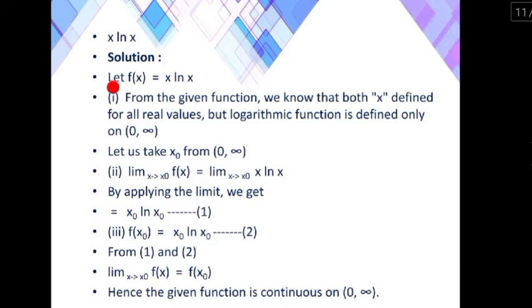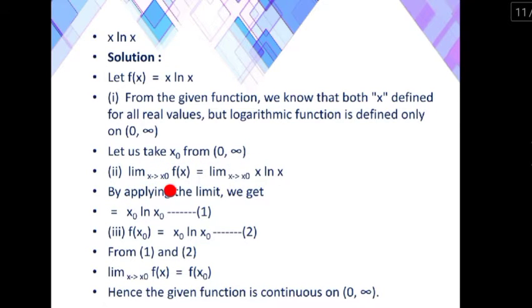x log x. ln x is denoted as logarithmic x. Let f of x equal to x logarithmic x. From the given function, we know that x is defined for all real values, but the logarithmic function is defined only on 0 to infinity. Let us take x naught from 0 to infinity.